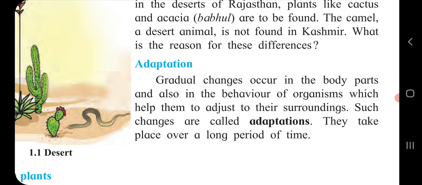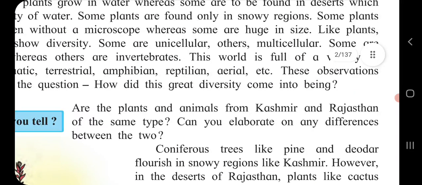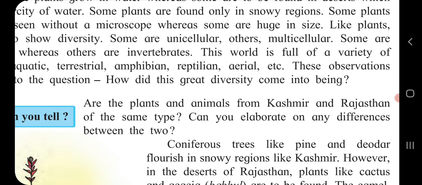They take place over a long period of time. For adjusting, this adaptation requires a long period of time. So children, I hope the word adaptation related to our chapter you understood properly. Next one in our book is aquatic. Children, the animals or plants that live in water are called aquatic plants or animals.